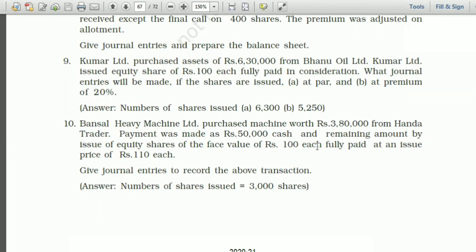Out of 3,80,000, 50,000 is already paid, so the remaining amount is 3,30,000. So 3,30,000 divided by 110 gives the number of shares, 3,000.